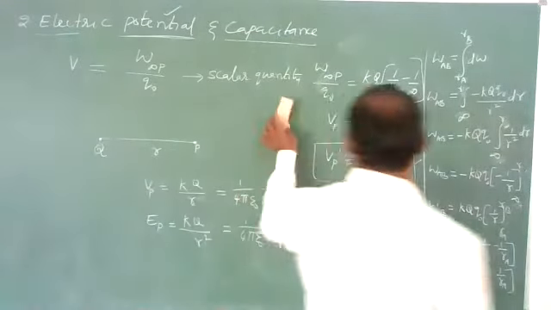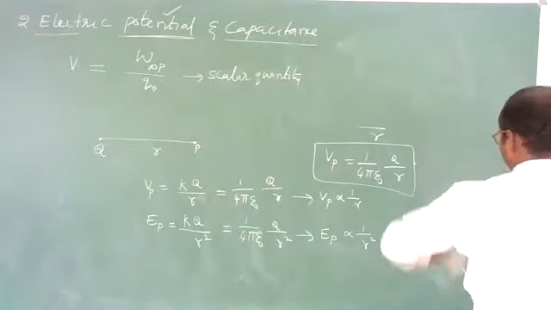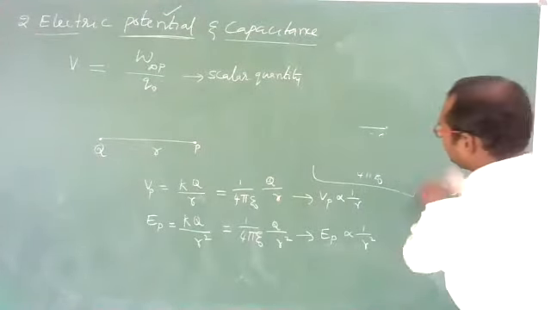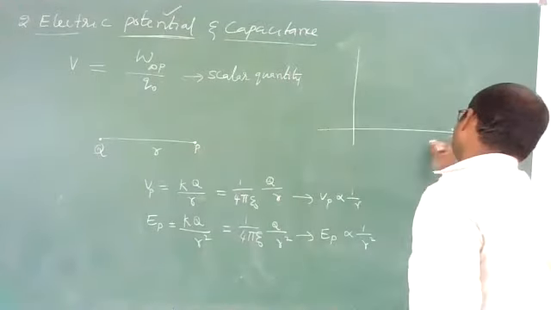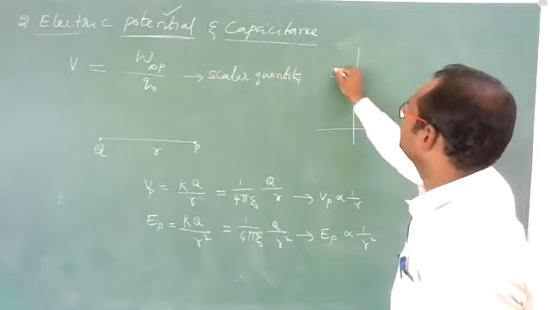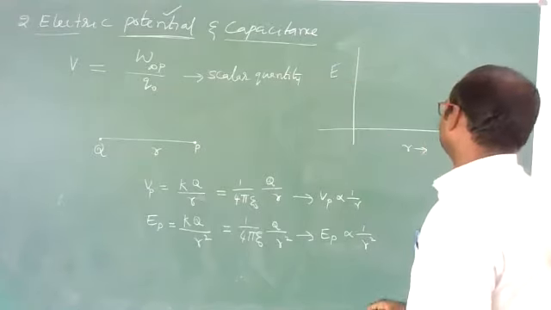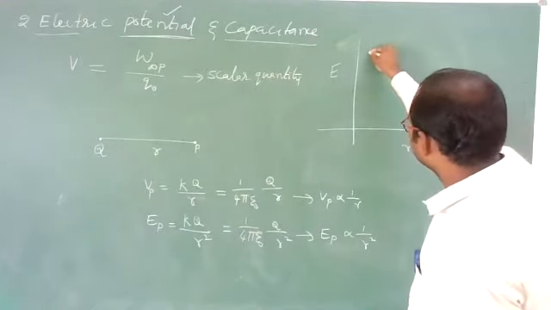Okay, if you take a graph between electric field and distance, here let us suppose it is distance and it is the electric field, then you will get the graph like this.